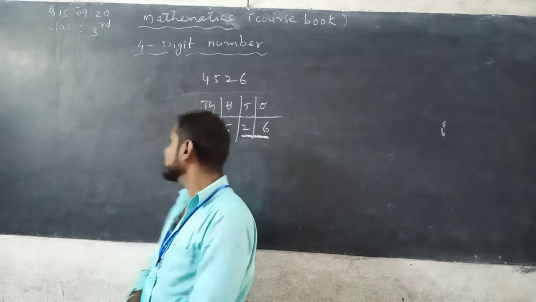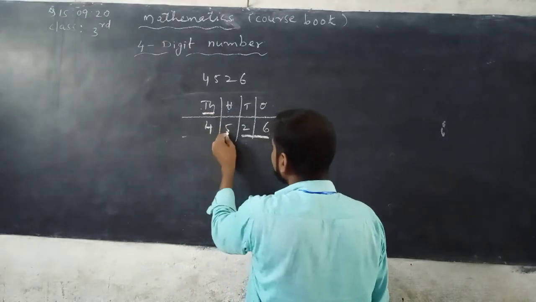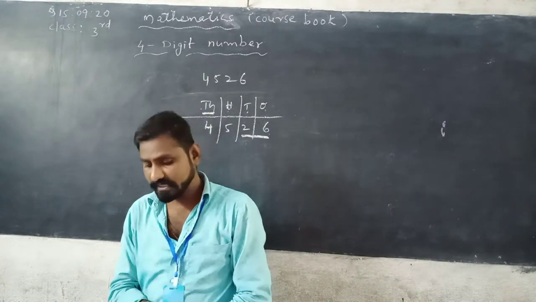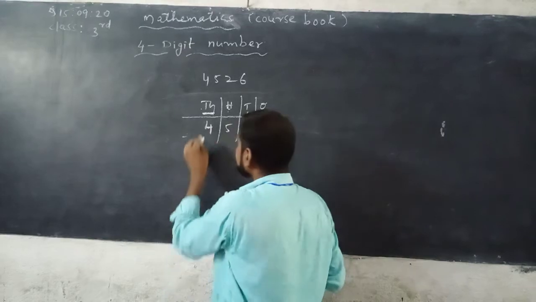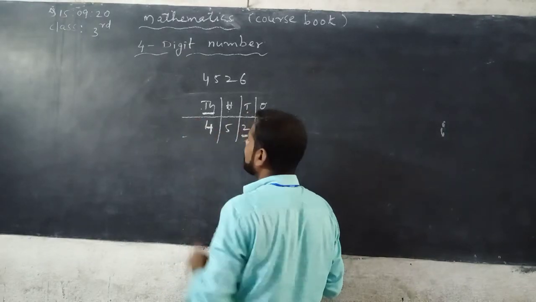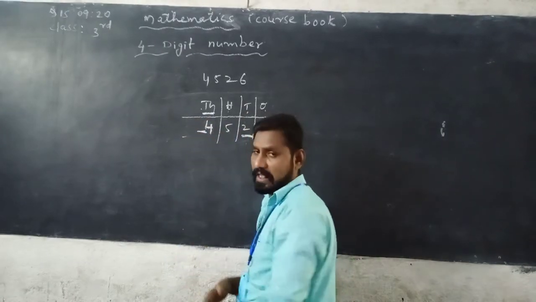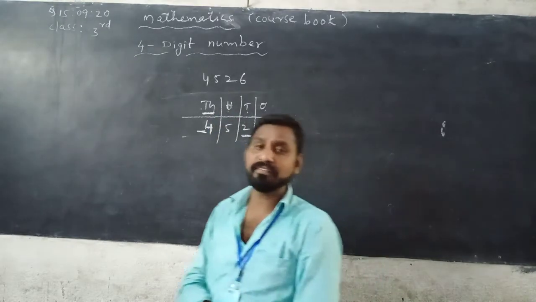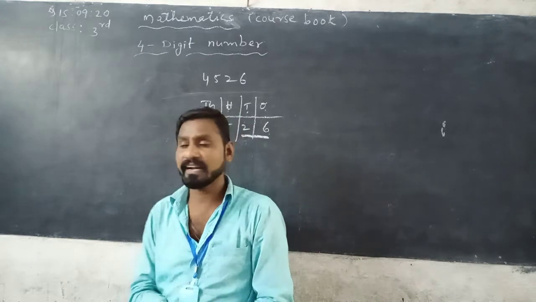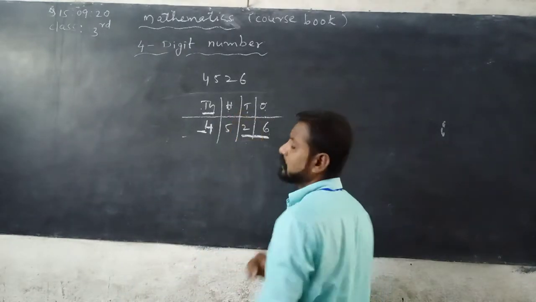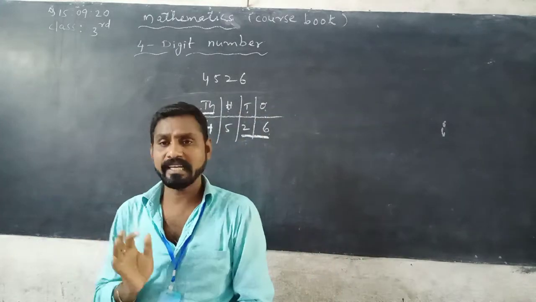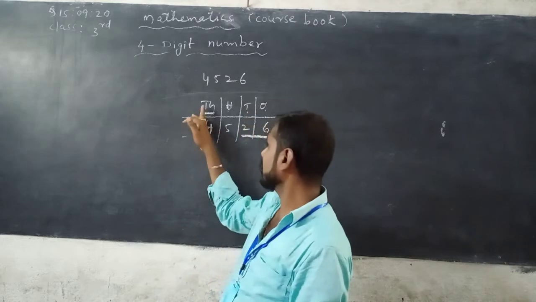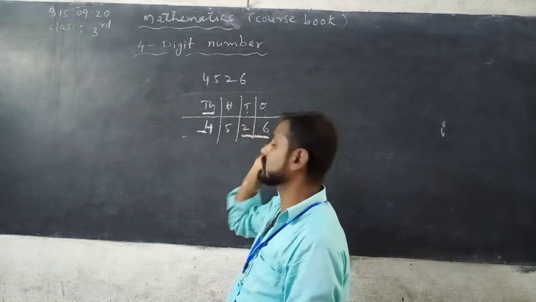Did you understand? See here, 4,526. The place value of 4 is 4,000. The place value of 5 is 500. The place value of 2 is 2 tens, 20. The place value of 6 is 6 ones, 6. So 4,526.